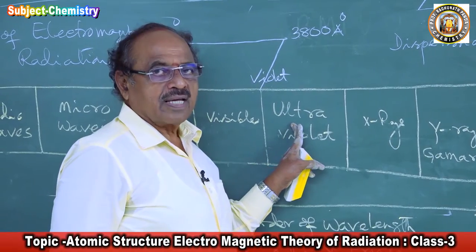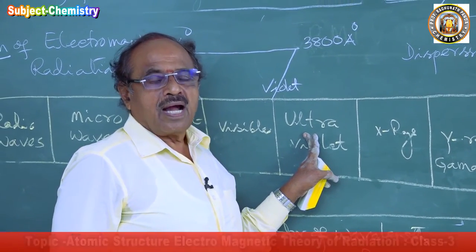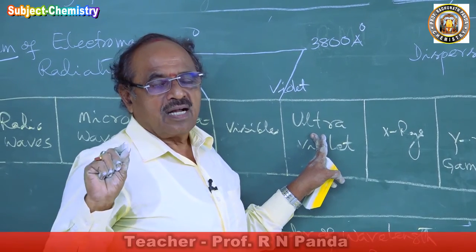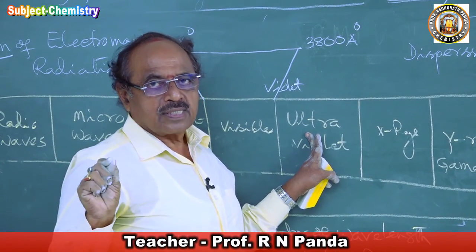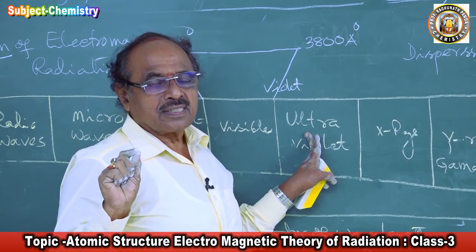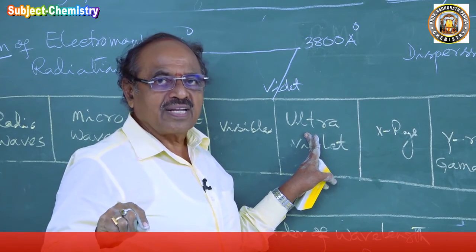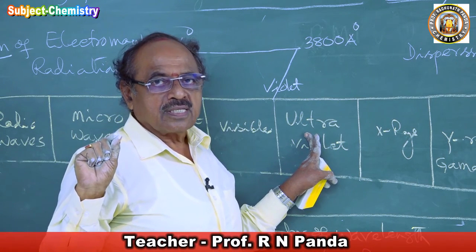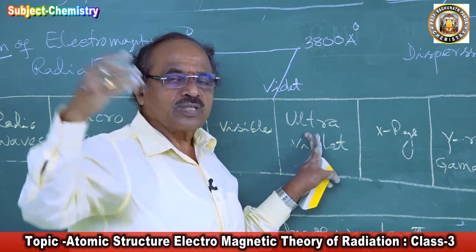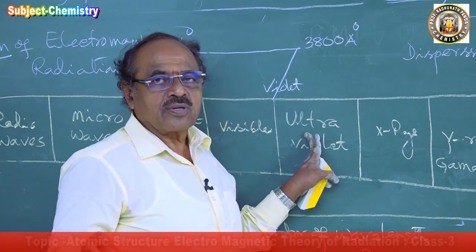We use the word ultra in ultra modern, ultra filter, and ultrasound: the waves which have a smaller wavelength than sound waves are called ultrasound waves. What is very advanced we call ultra modern, which comes after modern.